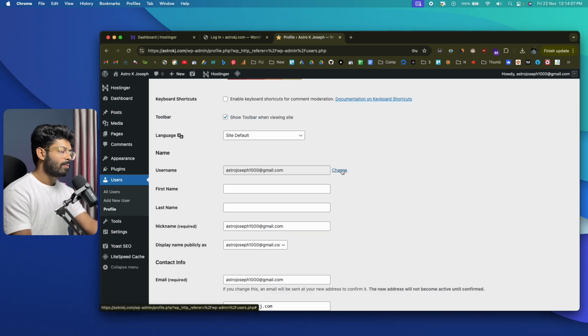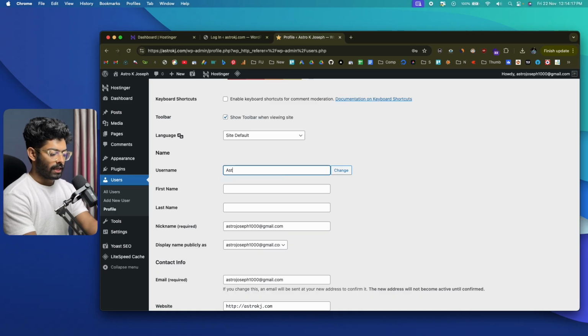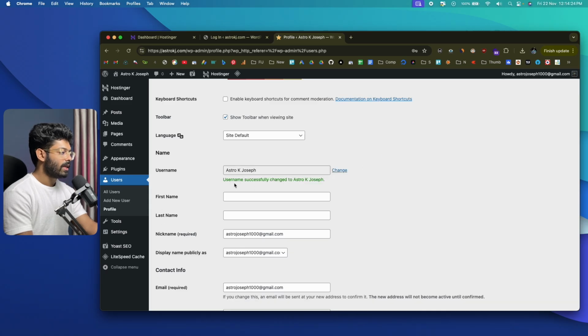So earlier WordPress told us that we don't have the option to change the username, right? So simply by installing a WordPress plugin, I'm now able to change the username. I'll click on this change option, and let me go ahead and put my name here, K Joseph. And now I can click on the change option, please wait, and username successfully changed to K Joseph.